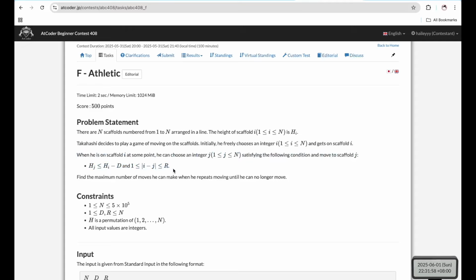So he can move to another point if the point is within a distance of r from his current point, and if the point has a height at least d less than his current height.